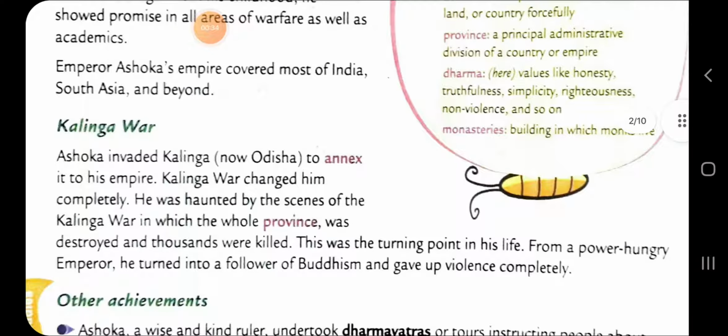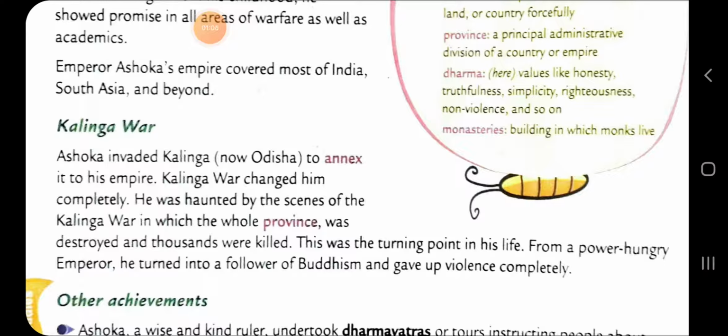Then one such incident related to the great emperor Ashoka, Kalinga war. Ashoka invaded Kalinga, which is now known as Odisha, to annex it to his empire. Annex means what? To take possession of an area.